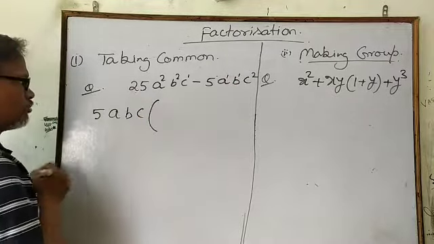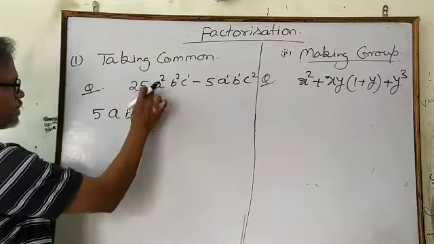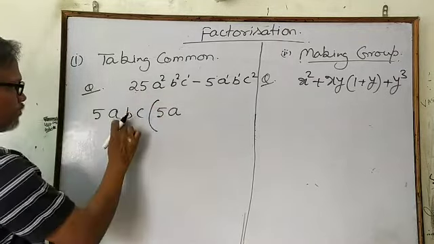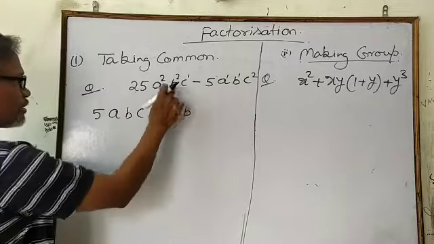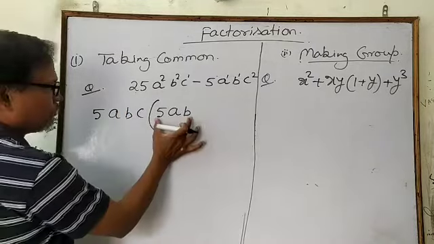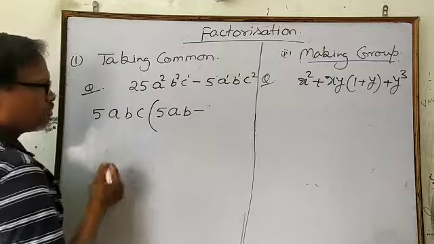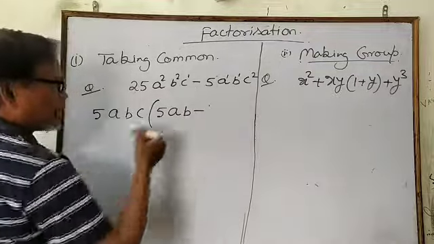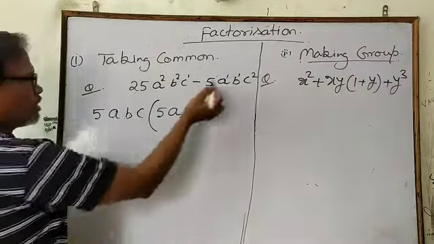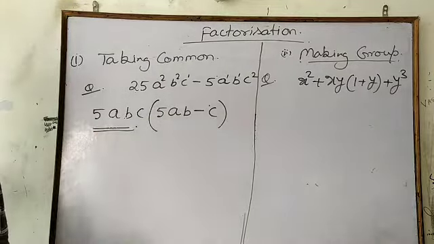Then in the bracket what will you have? 5 5s are 25, means 5 you will have. Then a square, you have taken common a, so from a square you have a only. b also, and c you have taken, and only one c is there, so no c in the first term. Then minus sign, 5 ones are 5, no need to write the 1 if any other number is in multiplication. Then a common, b also common, but c you can write. This is factorization, means taking common.